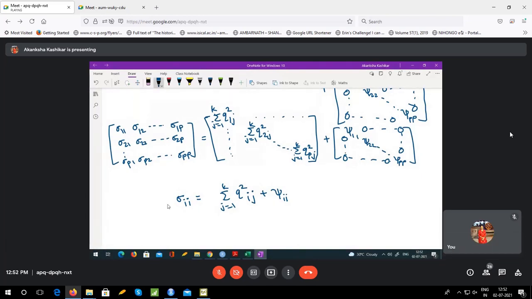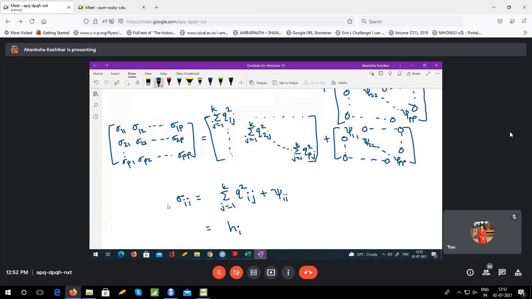This sum over j going from 1 to k, Qij square, is basically the sum of squares of entries in the ith row of the loading matrix. Okay, let me repeat. This is the sum of squares of entries in the ith row of the loading matrix.